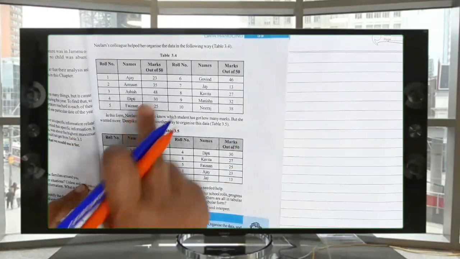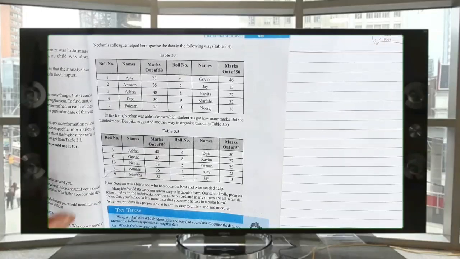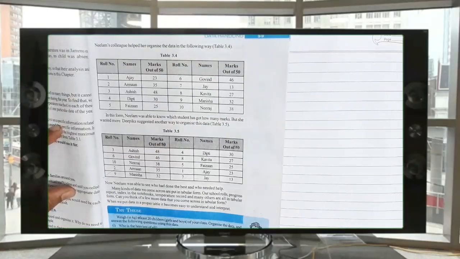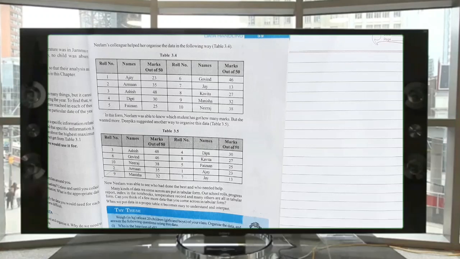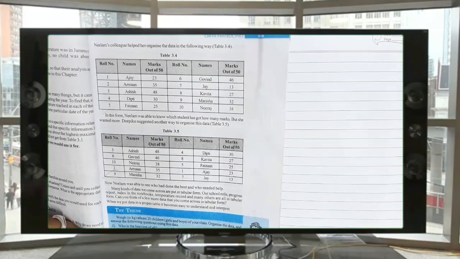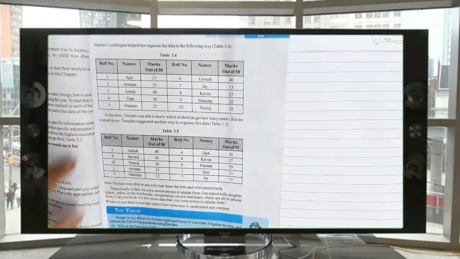See, after this, just by seeing this tabulation, we can't suddenly understand who is the highest scorer and who is the least scorer. That also comes under the organization. So this organization is a little bit improved. Then what to do? Just by seeing, we must understand who is the highest scorer and who is the least scorer. So for that, what do we have to do? We have to arrange this data.